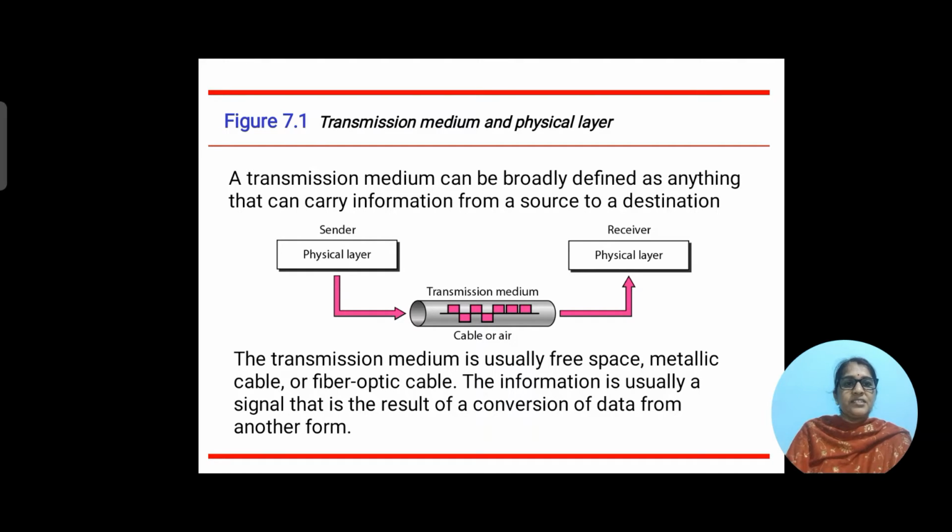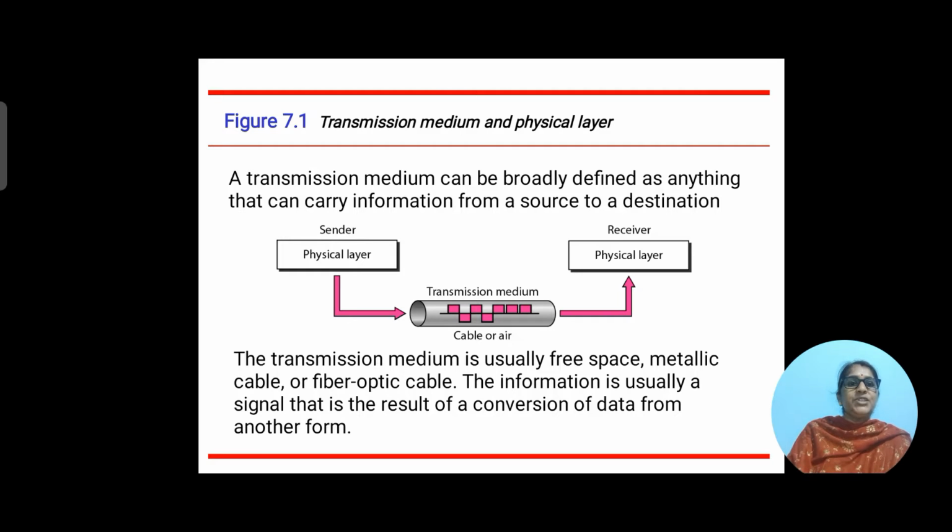As shown in this slide, we have a figure in which a transmission medium is nothing but a cable or air, and a physical layer which is a sender that sends the data, and a physical layer which receives the data.